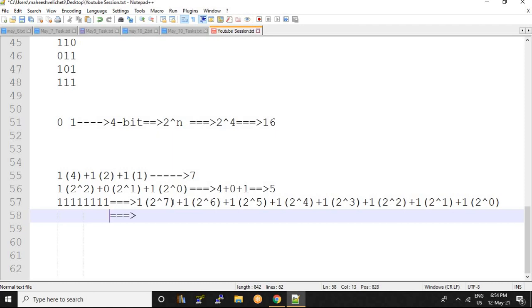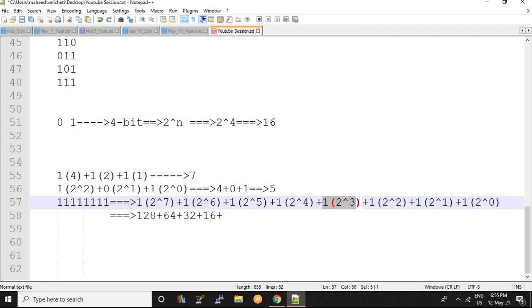So what is meant by 2 to the power of 7? 2 to the 4, 4 to the 8, 8 to 16, 16 to 32, 32 to 64, 64 to 128. So 128 plus 2 to the power of 6 means 64, and 1 into 2 to the power of 5 means 32, and 1 into 2 to the power of 4 means 16, plus 1 into 2 to the power of 3 means how much? 8.